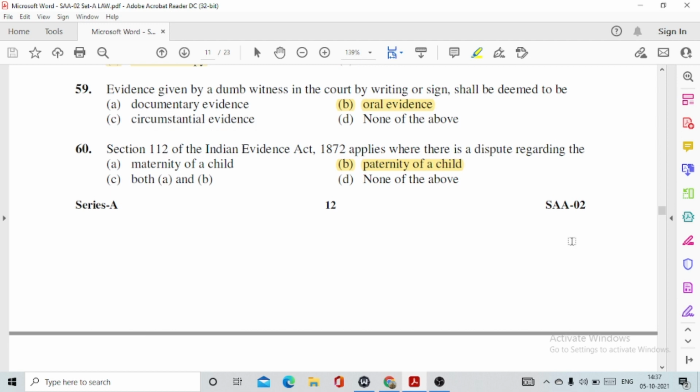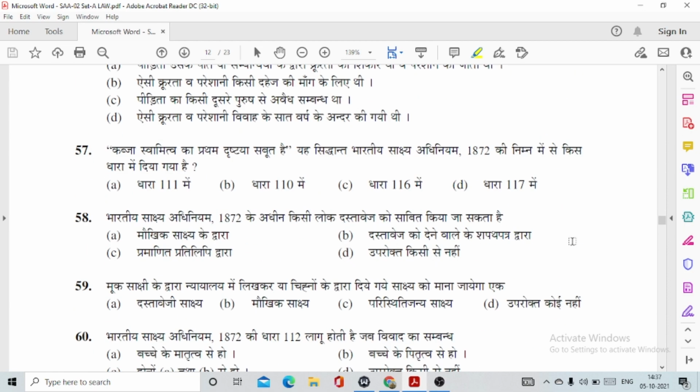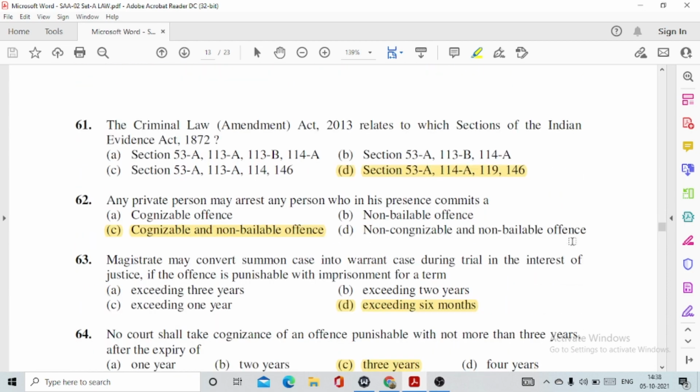60, section 112 of the Indian Evidence Act 1872 applies where there is a dispute regarding the paternity of a child. Then question number 61, the Criminal Amendment Act 2013 relates to which sections of the Indian Evidence Act 1872? So by this amendment, sections 53A, 114A, 119 and 146 have been added in the Indian Evidence Act.